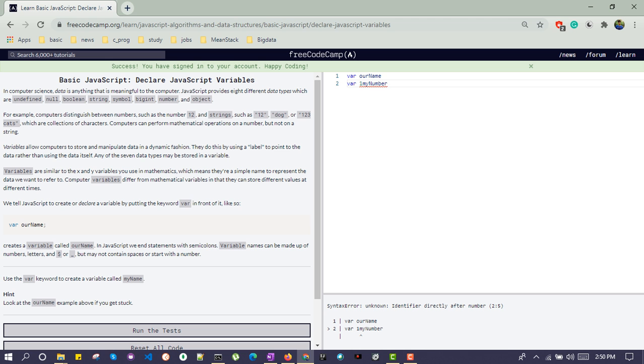So this is not valid. We can use alphabets, letters, the dollar sign, as well as underscore in our variable name. Numbers we can give inside, not at the beginning. So this is okay.